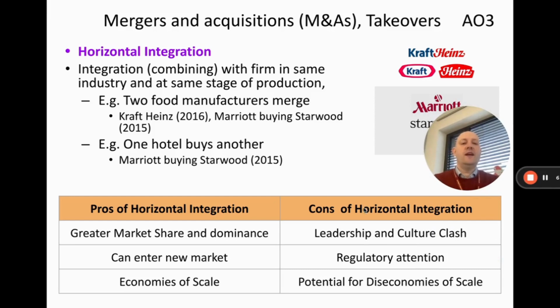The second one is regulatory attention. And so whenever two companies in the same industry merge, like Kraft Heinz, then the government's going to have a look at it and say, well, if these two companies combine, are they going to become too big? And this is called monopolistic tendencies. And so with a monopoly, a business has too much of the market, and then they can kind of exploit consumers, push prices up too much.